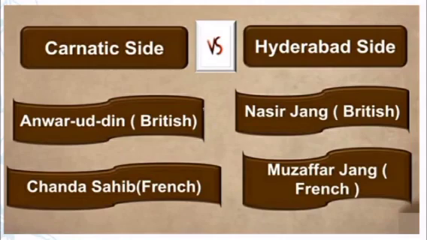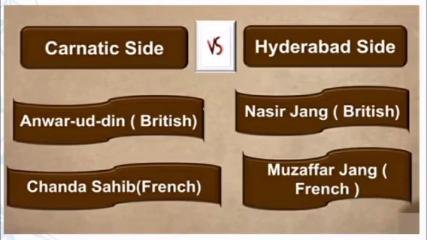Carnatic is the present day Tamil Nadu region. Then, on the Hyderabad side, there was a conflict between Nazir Jung and Muzaffar Jung over who will become the next Nizam of Hyderabad.